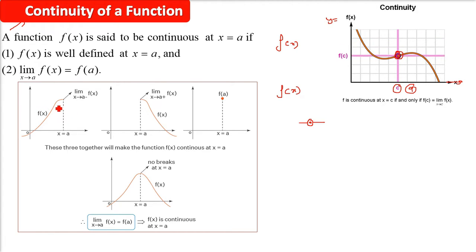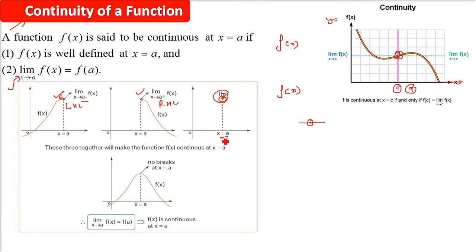I'll show you here. So this is a graph. I'm not showing the right part, only the left part. So if you want to find out the continuity at x equals a, you will just move back a little bit, very minuscule or minute. Then you will go ahead farther from x equals a. At both these points, if the limit exists, then we'll try to find out, when x equals a, what is the value of the function, that is, f(a) we need to find out. If this f(a) is equal to the left hand limit and equal to the right hand limit, if this exists, then we call the function continuous.